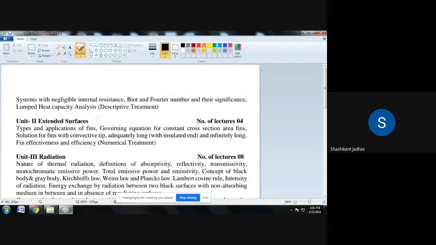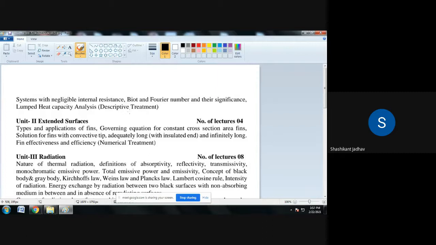and their significance, lumped heat capacity analysis, bracket descriptive treatment. So this is about the syllabus for unit number 1.